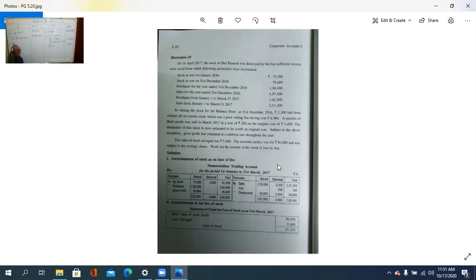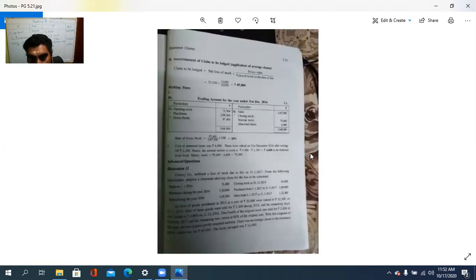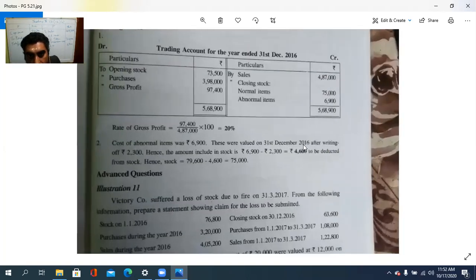Then to gross profit carried out. So how much? 4,87,000 plus 75,000 plus 6,900 is 5,68,900. Then gross profit is 97,400.